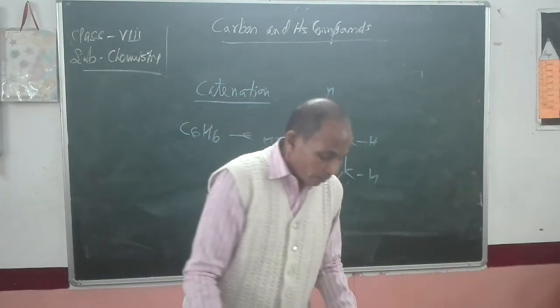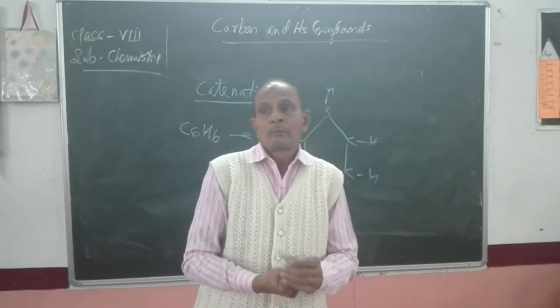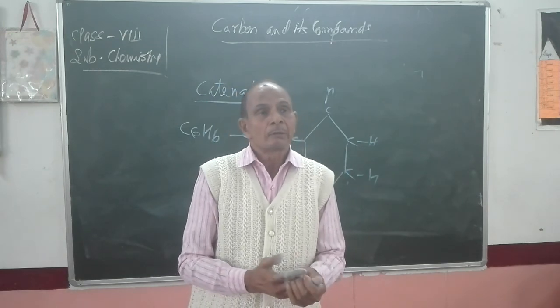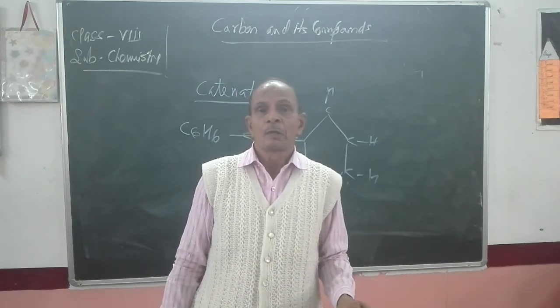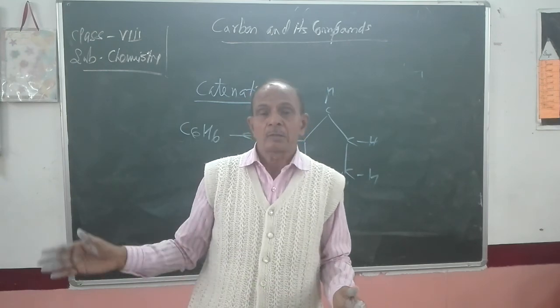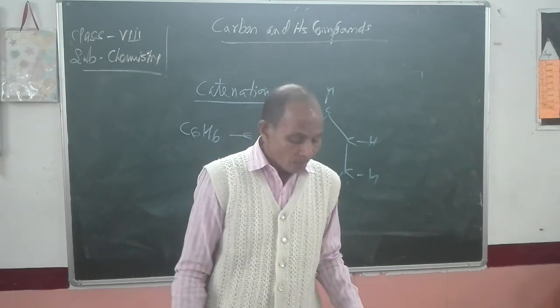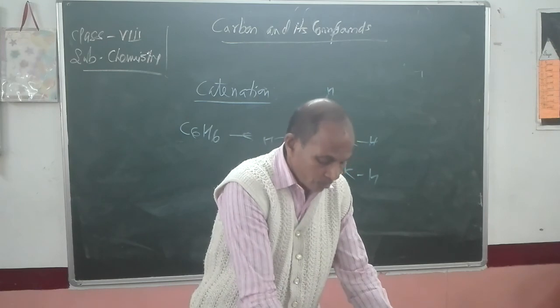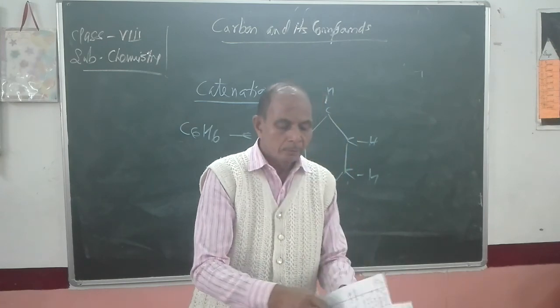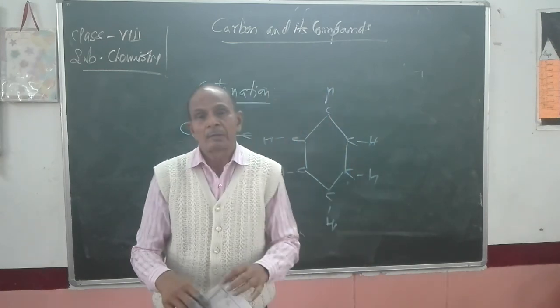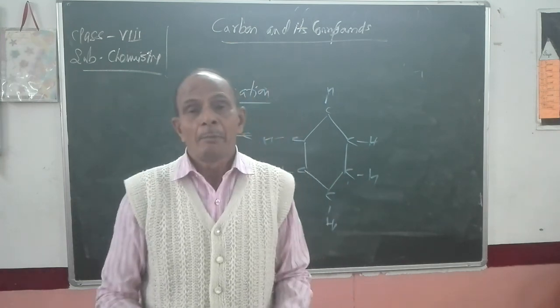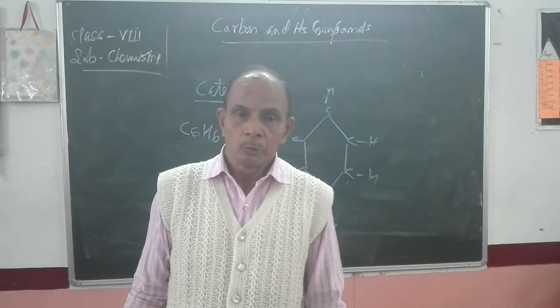So catenation is the property shown by carbon, in which carbon forms a large number of compounds by forming long chains among its own atoms, and this property makes carbon able to form a large number of compounds. Okay, thank you.